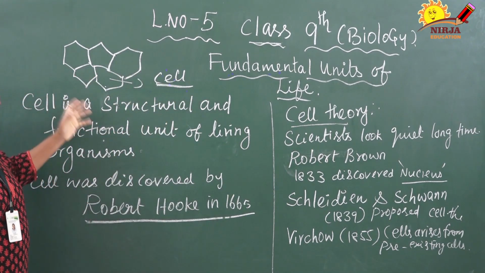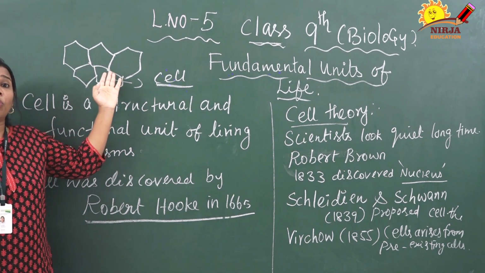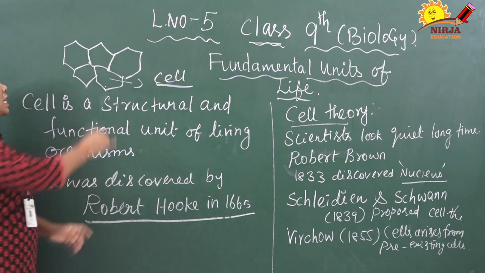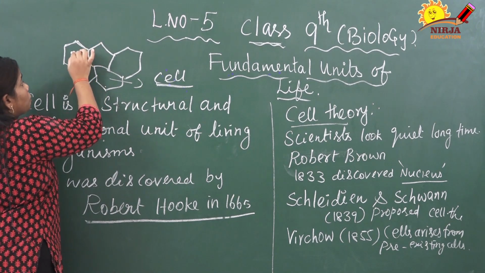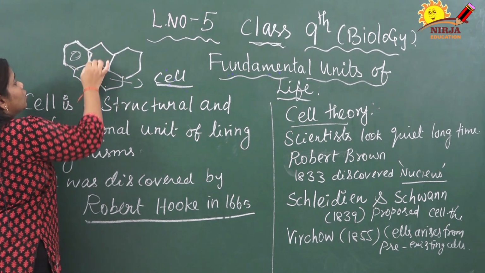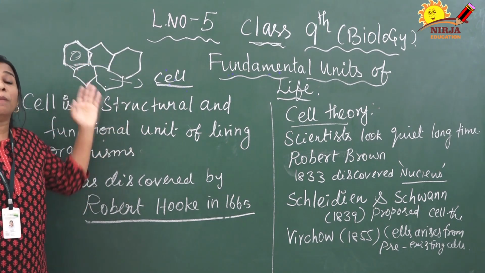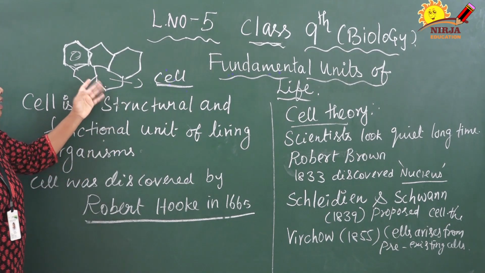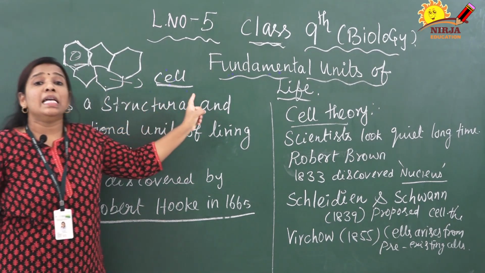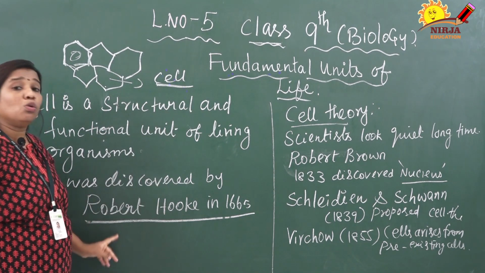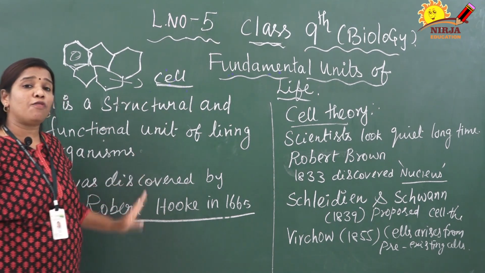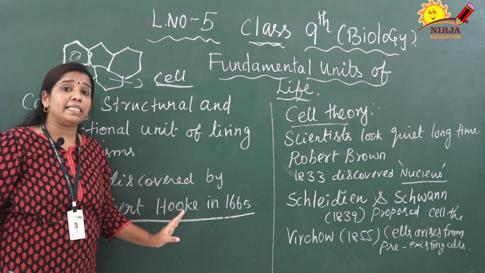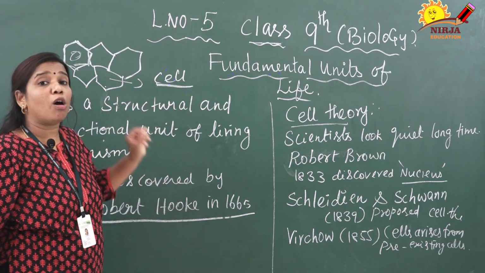He gave the name cell because the empty space is covered by a wall. So it gives a room-like or compartment-like appearance. In Latin, a small room is called a cell. That's why Robert Hooke coined the name. He is the first man who discovered the cell, and at the same time he gave the name cell.